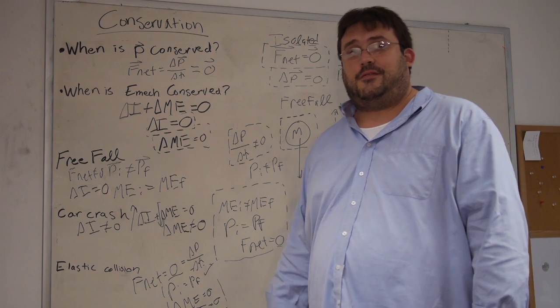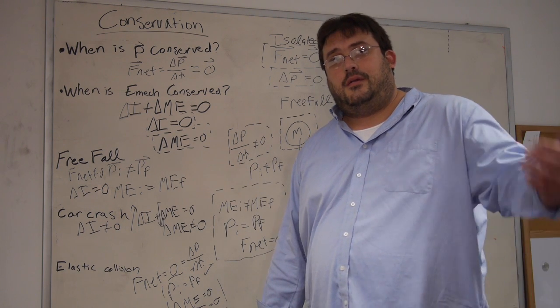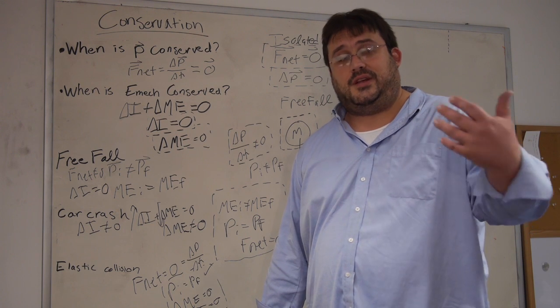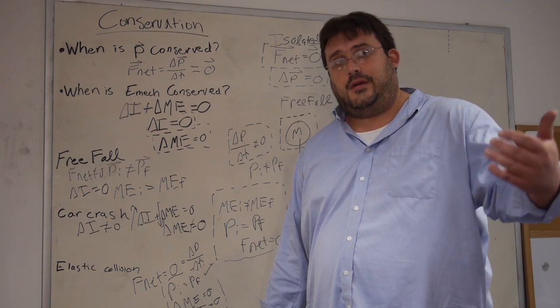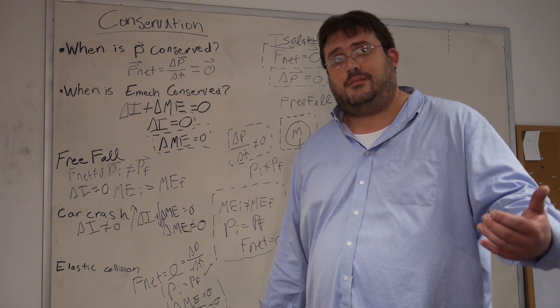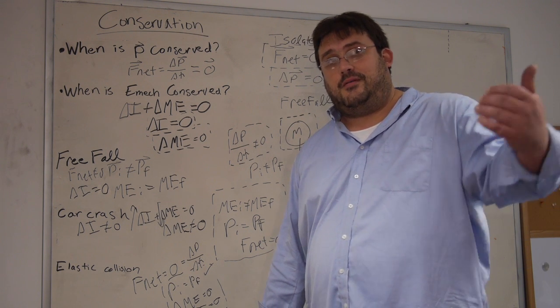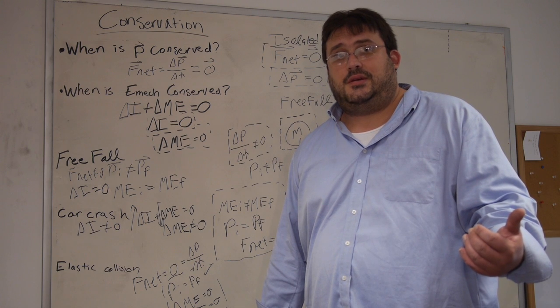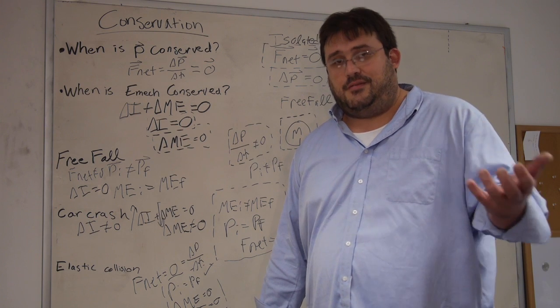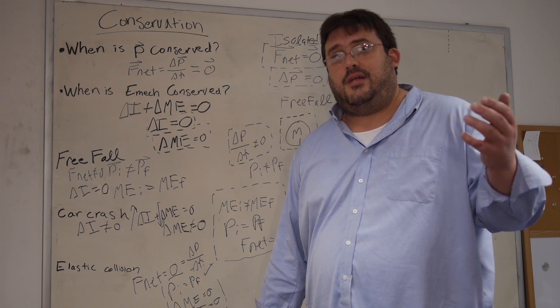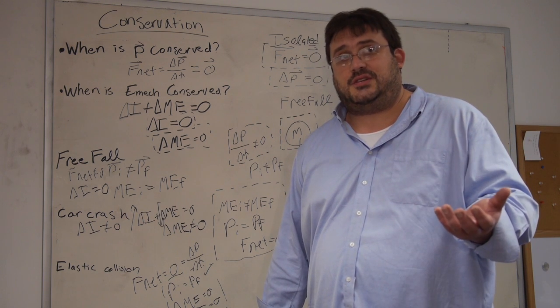Finally, going back up to free fall, the object falling is not functionally isolated because there is a net force on it. Therefore, there is a rate of change of momentum. Therefore, momentum is not conserved. However, there are no irreversibilities because the type of interaction involved is a conservative one, and therefore mechanical energy is conserved.